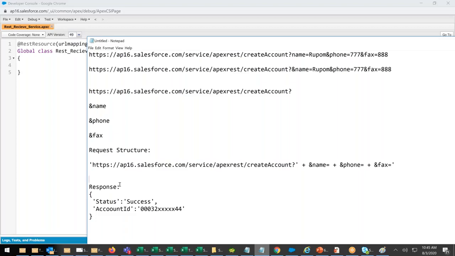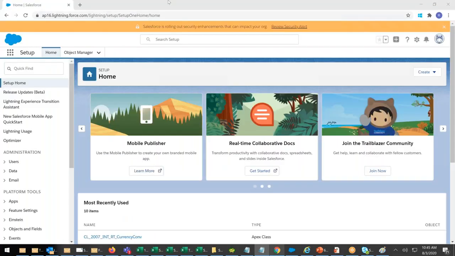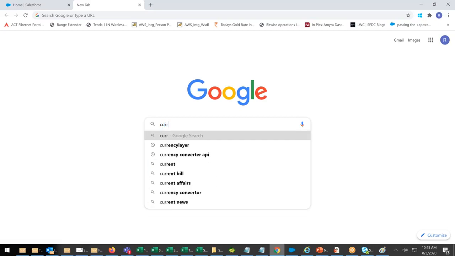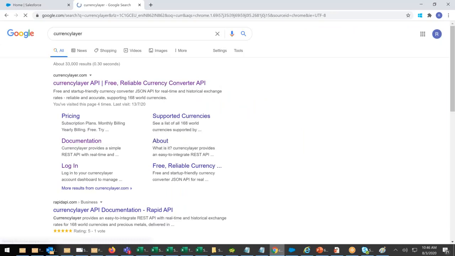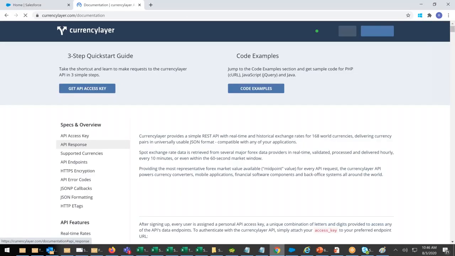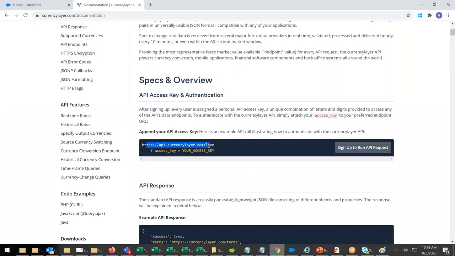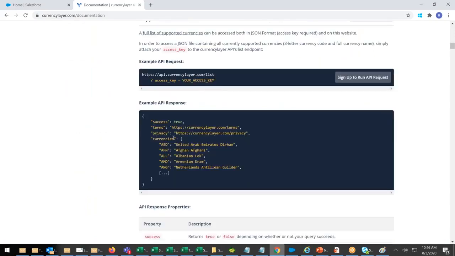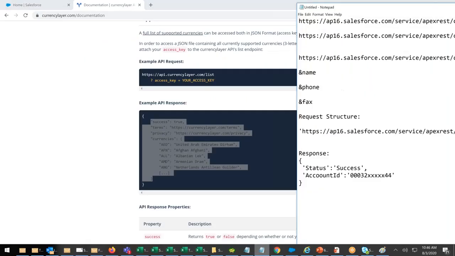The way, whenever you observe, let's say currency layer, we went to this currency layer, if you remember, the documentation. There, they gave us the URL saying that this is how the URL will look. Your URL should follow this. The same way now I'll give them. See, they gave us all this URL, currencies, success. See, example of the response. This is how the response will be. Now I'm also saying, see, this is how the response will be given.